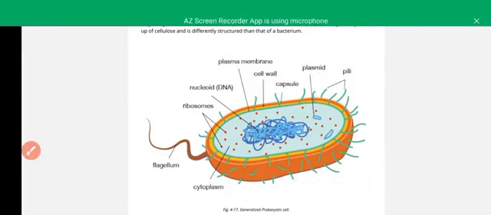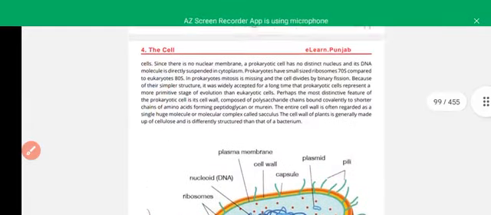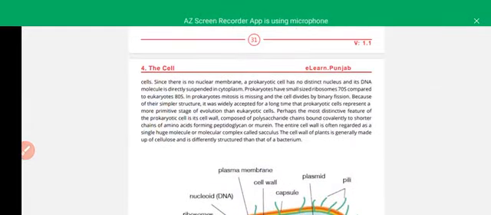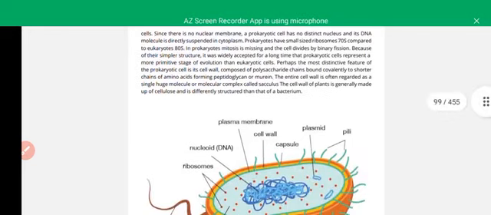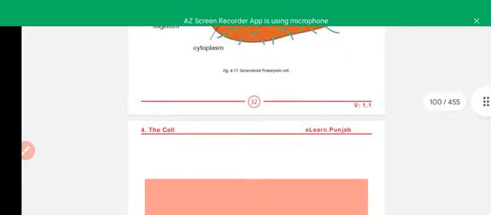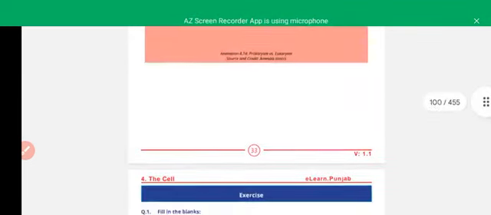There are also differences in the replication process of prokaryotic and eukaryotic cells. During translation in prokaryotes, the RNA is translated directly in the cytoplasm, while in eukaryotic cells there are post-transcriptional and post-translational modifications.